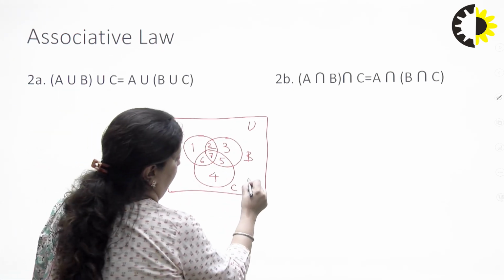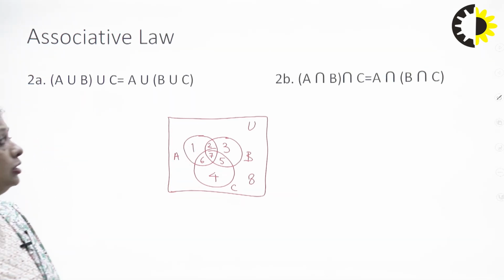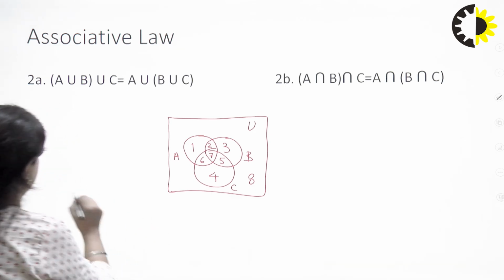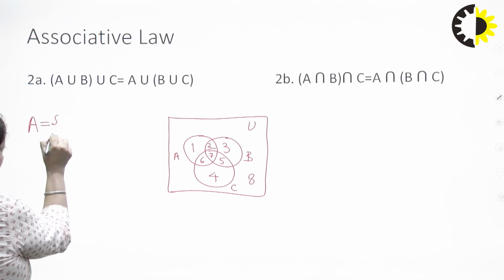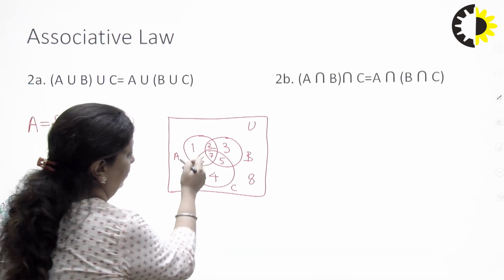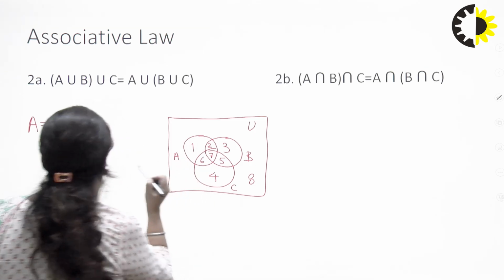Now, in order to prove this law, first let us take the left hand side. What is my set A? My set A comprises of what all regions? My set A has 1, 2, 6 and 7.